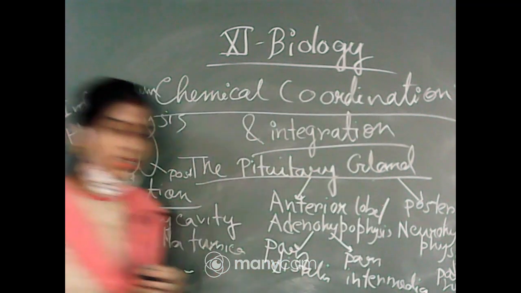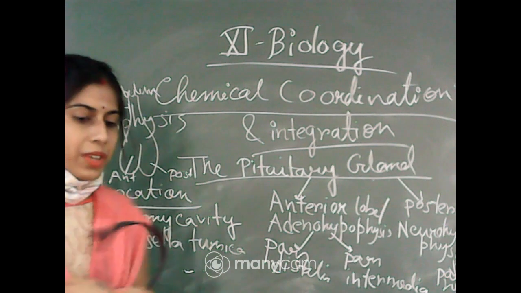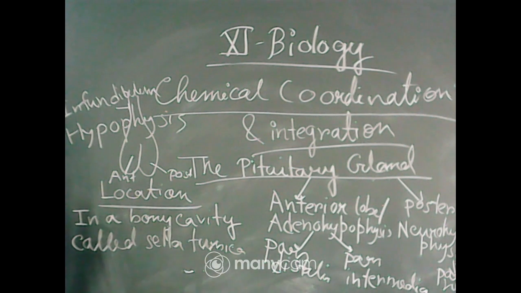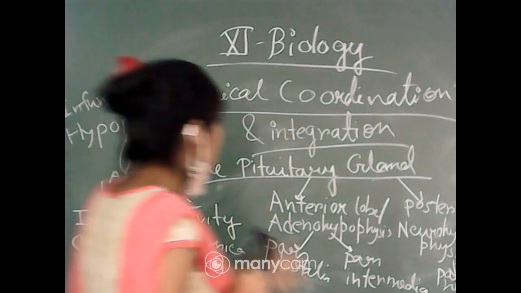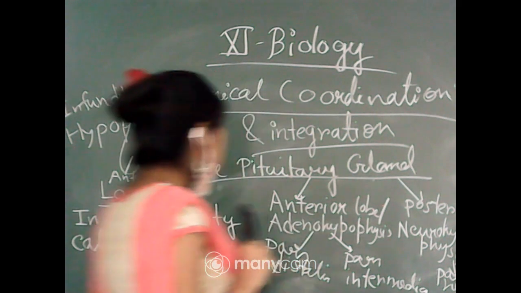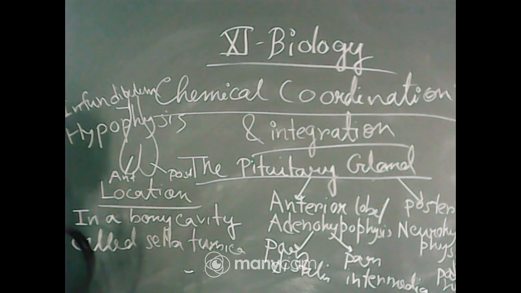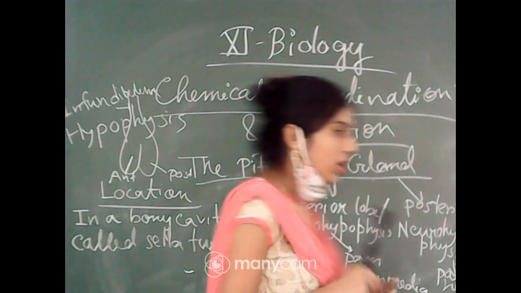These are the different parts of the anterior and posterior pituitary. Pars distalis and pars intermedia are found in the adenohypophysis, and pars nervosa is found in the neurohypophysis.